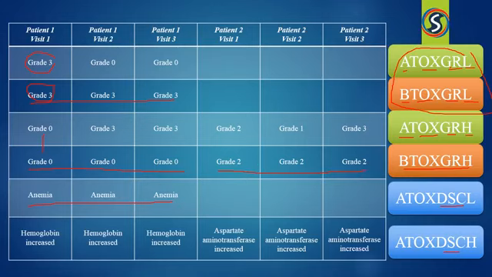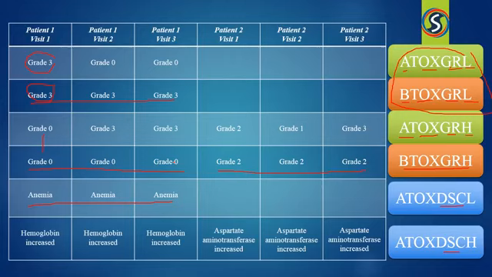Now, what happens if the hemoglobin is increasing? If the hemoglobin is increasing, it will be described in ATOXDSCH as hemoglobin increase, and then it will be mentioned in ATOXGRH and BTOXGRH for the first visit, and consecutively when the patient comes for the second visit and the third visit.